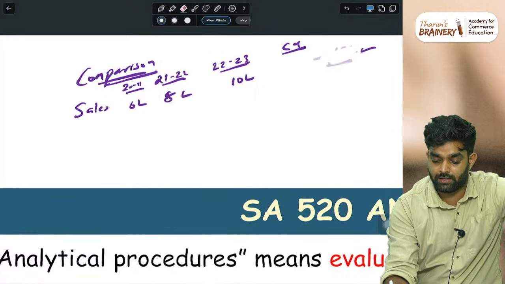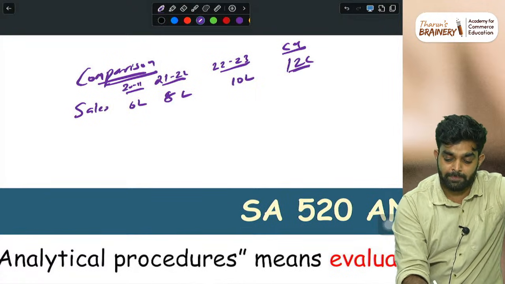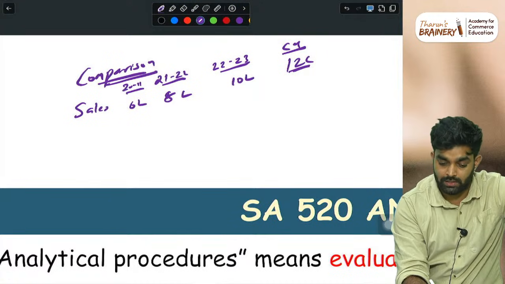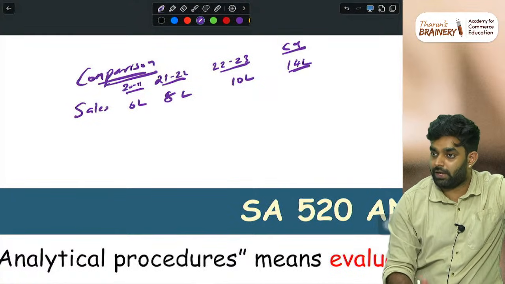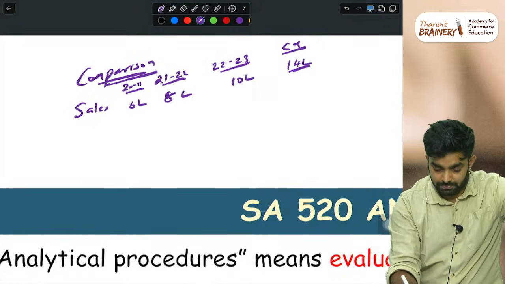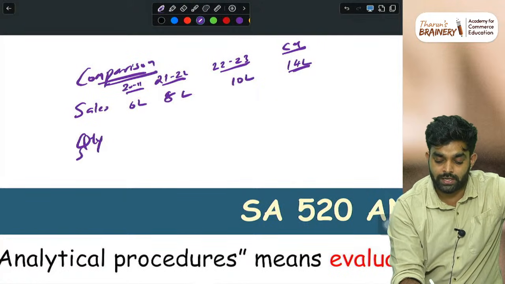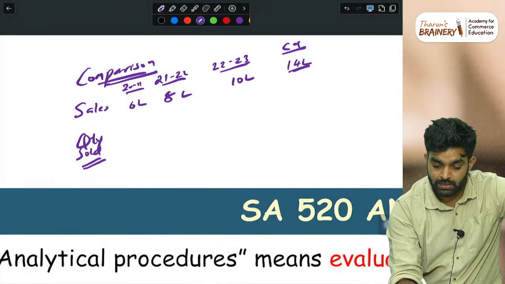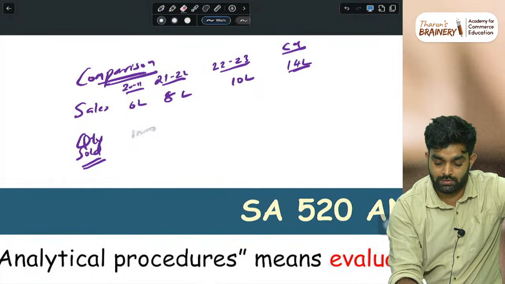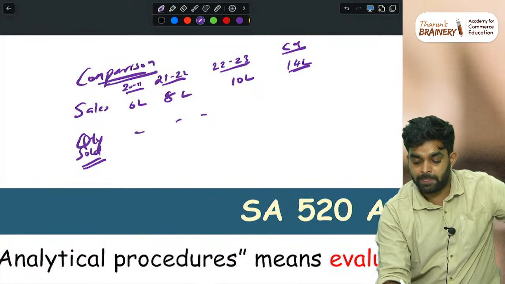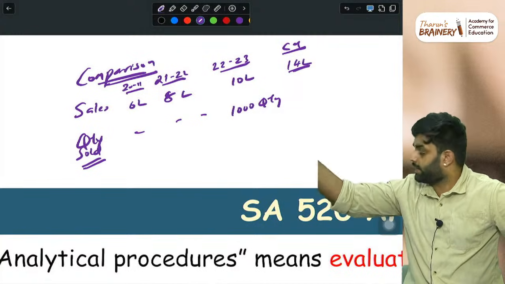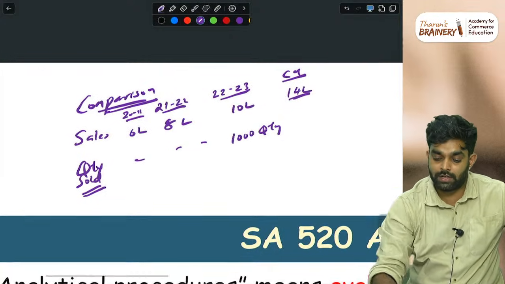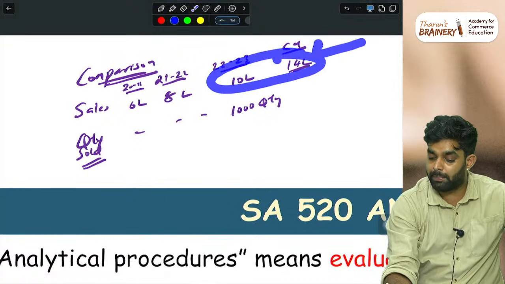Many things are there. One example I'll say: sale is financial information. When you see the current year at 12 lakhs, 14 lakhs, everyone is happy, the company is performing superbly. Imagine you now check it with other information: quantity sold. First year you sold 1000 quantity, and 10 lakh was there. But when you are comparing only the sales, you see the company is performing superbly well.